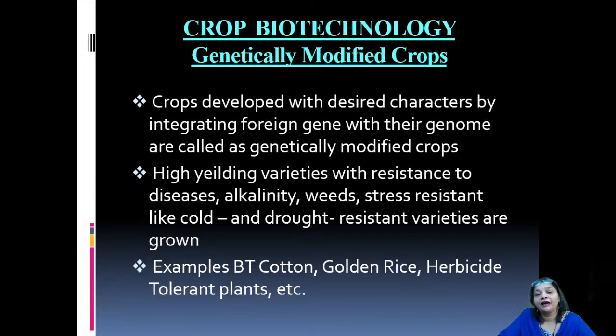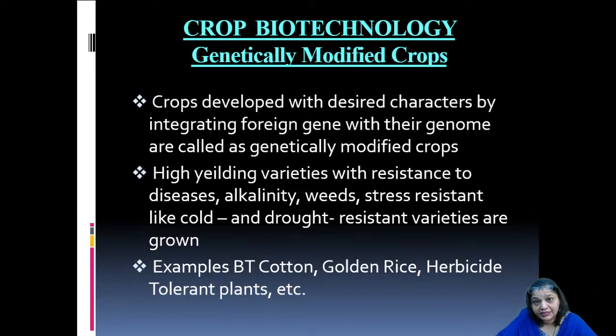For example, you have genetically modified BT cotton. Biotechnology, it is Bacillus thuringiensis cotton, BT cotton it is generally called.